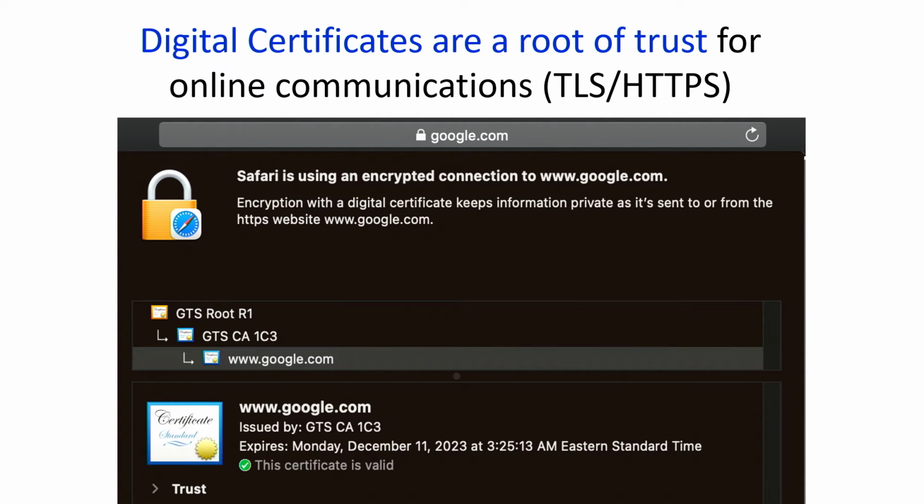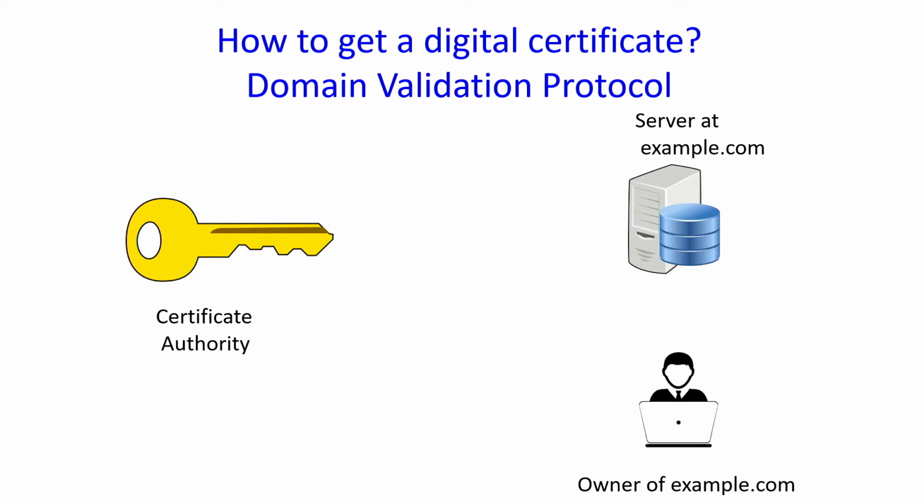Once, as an end user, I have the right digital certificate for a domain that I'm interested in speaking with, say eth.ch, then I can use this certificate to bootstrap encryption protocols like the ones provided by transport layer security. And those protocols can then in turn provide us with both the confidentiality guarantees as well as the integrity guarantees that we expect when we communicate online. So a key question that arises is how does a domain owner obtain this digital certificate?